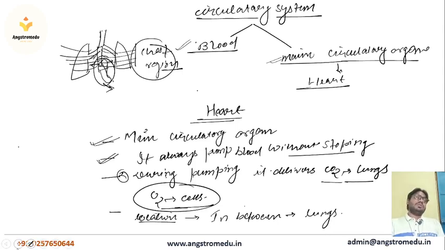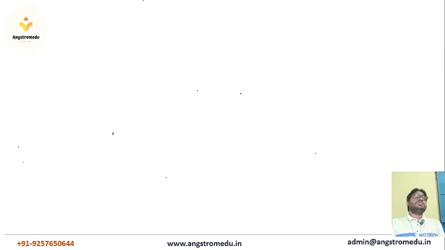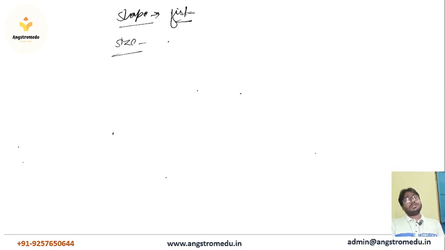Okay, so the next slide says the shape of the heart is fist shape. Fist means this is a fist. Okay, so the shape of the heart is fist shape. This is a boxing fist, so you can say its shape is fist shape. And what is its size? Length, width, thickness.